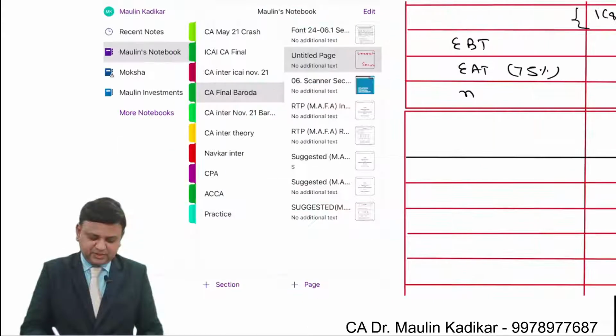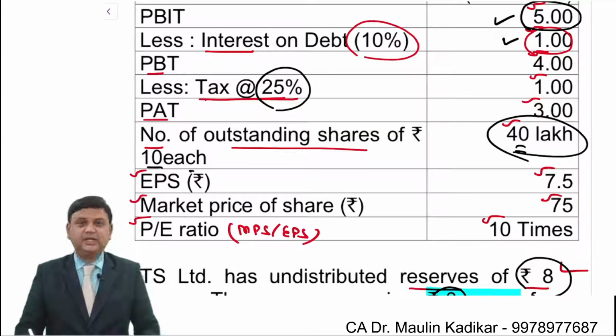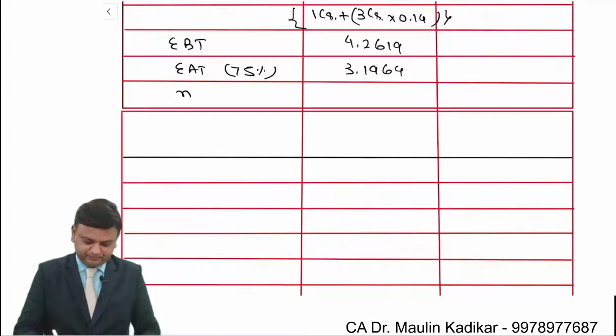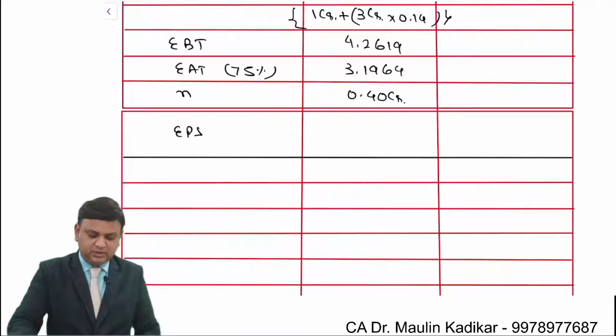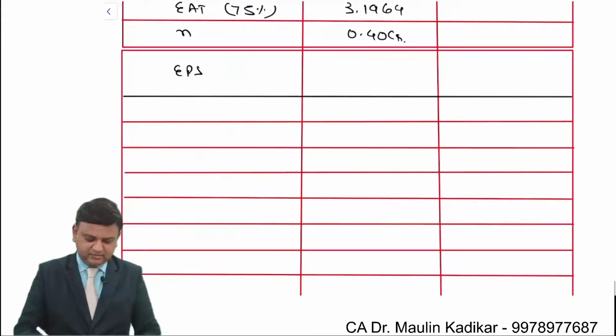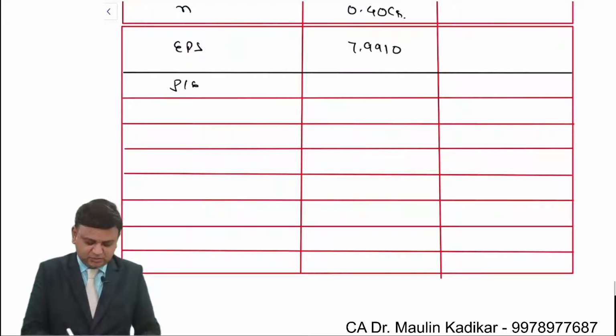Divided by number of equity shares. In case of the debt financing option, it is going to remain same. 40 lakhs, that is 0.4 crore. So EPS is 3.1964 divided by 0.4. So 7.991, that is earning per share. Price earning ratio.